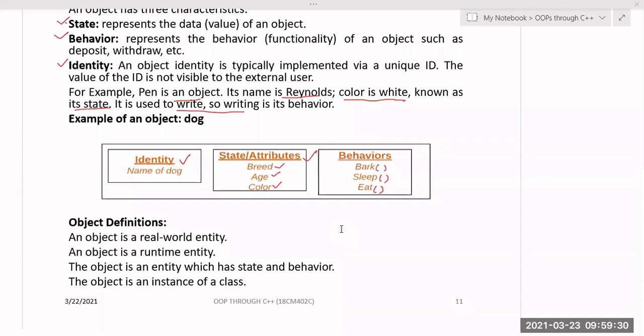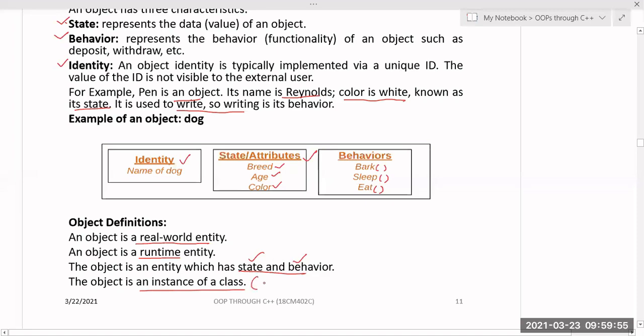Now, the definitions of an object. An object can be called a real world entity which I can see in the real world, or it may be a runtime entity, or an entity which has both state and behavior. An object is an entity which has state, behavior, and identity also. And it is an instance of a class. Instance of a class means an object of the class. This process itself is called class instantiation or object instantiation. The creation of an object is nothing but instantiation. So an object is an instance of a class.